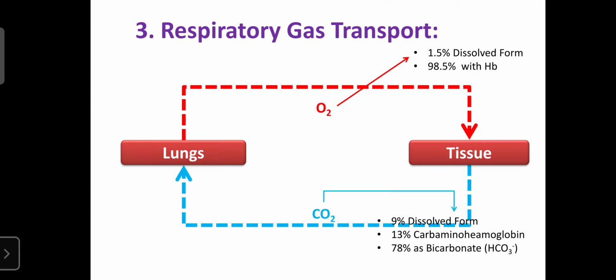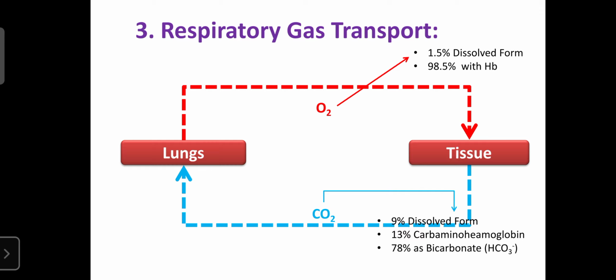With the help of hemoglobin, as carbohemoglobin, only 13% of carbon dioxide is transported, not like oxygen. 9% of carbon dioxide is transported in dissolved form, and 78% is transported as bicarbonate, HCO3, with the help of the carbonic anhydrase enzyme. That enzyme is found only in the RBC.